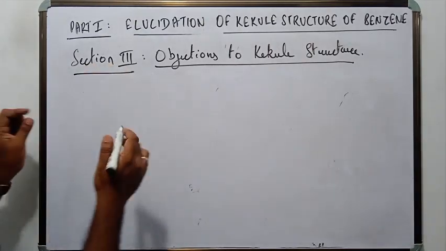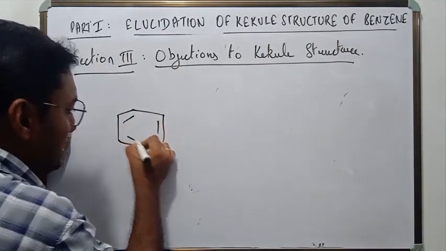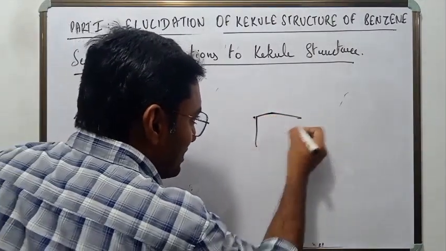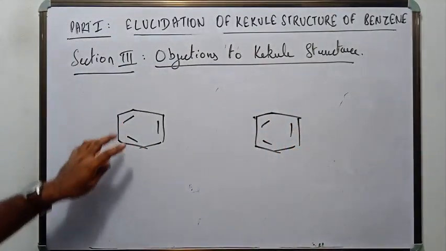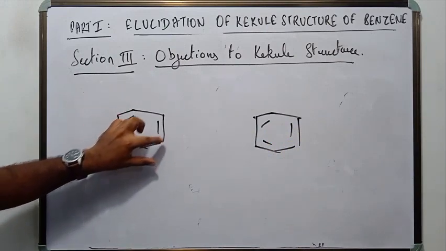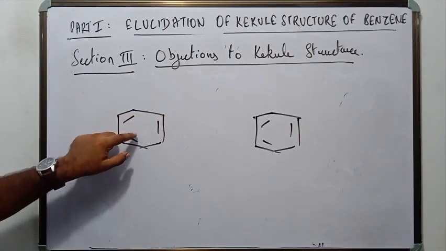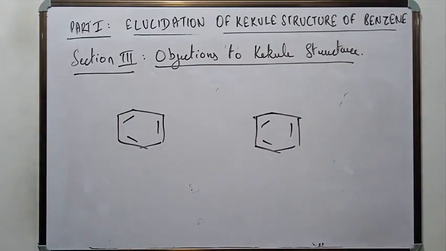Now, if the structure of benzene is like this, as proposed by Kekule, I am going to draw the same structure here. This is the structure as proposed by Kekule, right? He said that there are 6 carbon atoms arranged to each other in the form of a hexagonal ring, 1 hydrogen atom at each of the carbon atoms, 3 double bonds in alternative fashion. If this is the structure of benzene, then if you are conducting bromination and forming bromobenzene, then again if you are conducting bromination, you form what? Dibromobenzene.